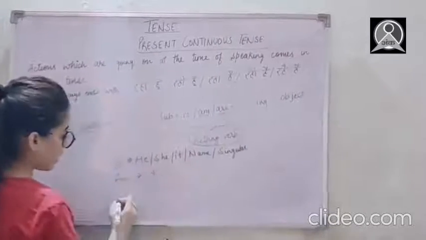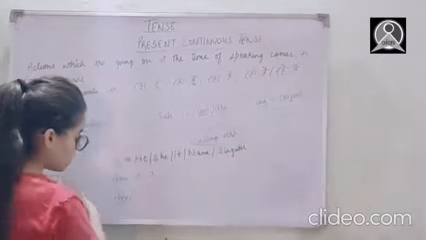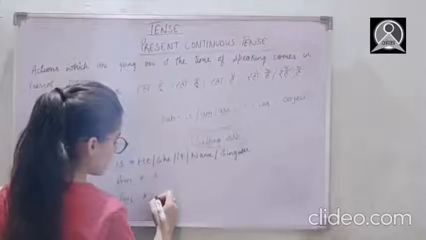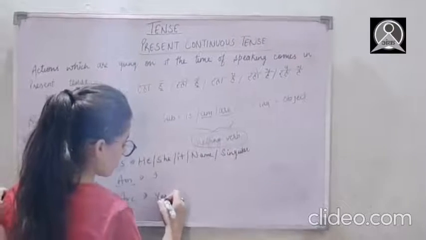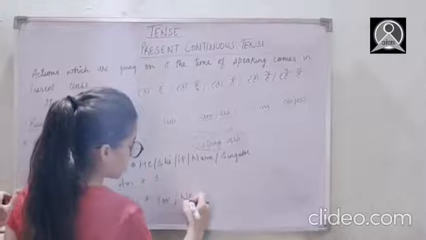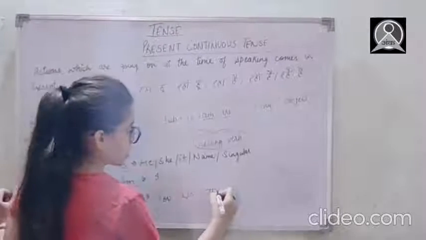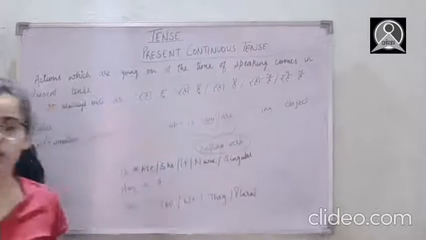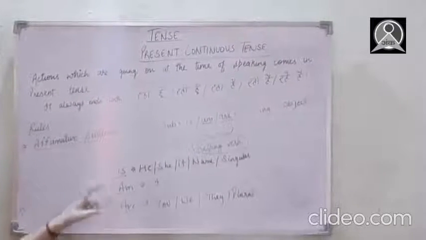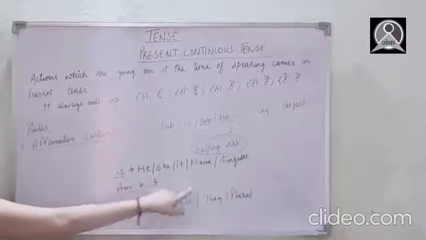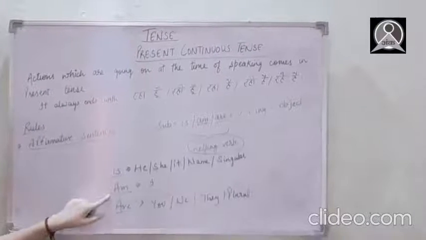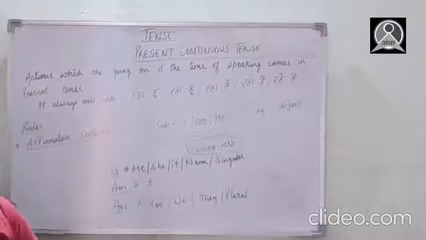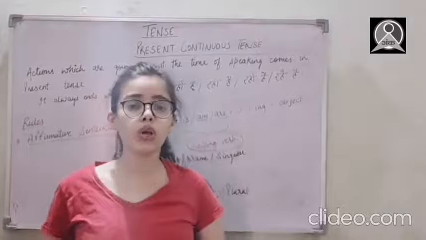Okay, and we use are for the plural subjects. Like firstly, it's second person you, then third one we, they, and the plural subjects. I hope this thing is clear to all of you. We always use is with he, she, it, name, and singular one, and am with I, are with you, we, they, or plural subject. I hope this is clear to all of you.